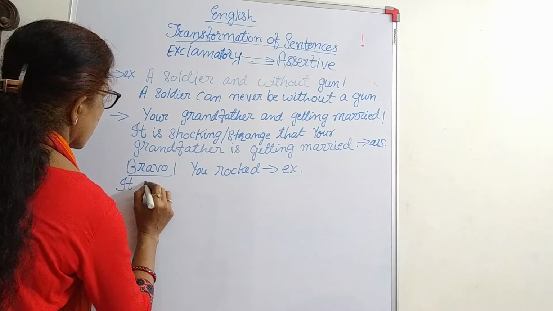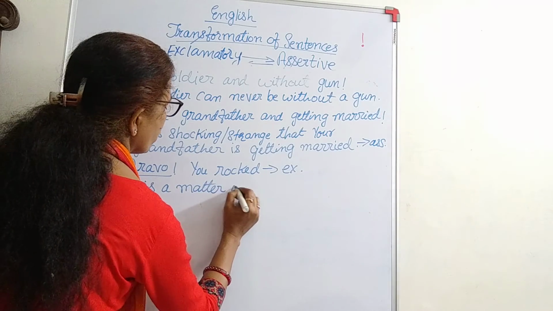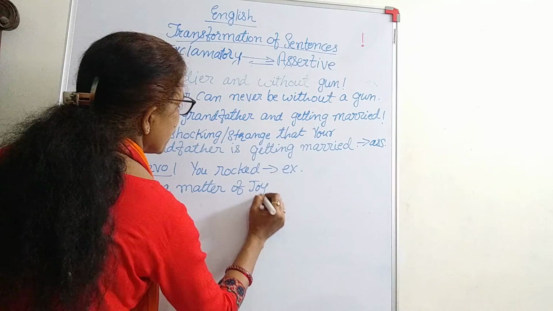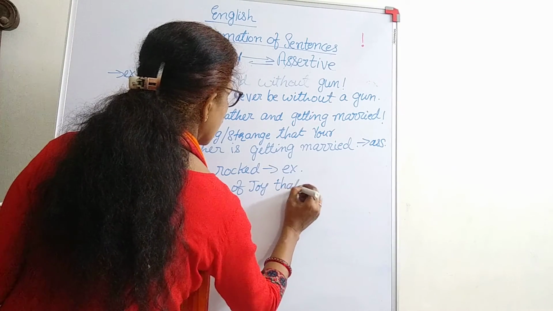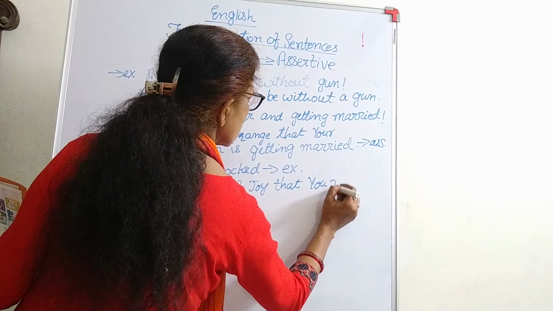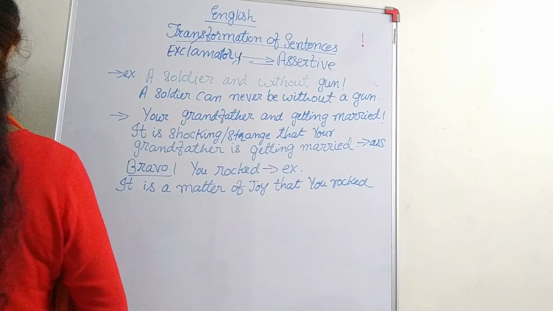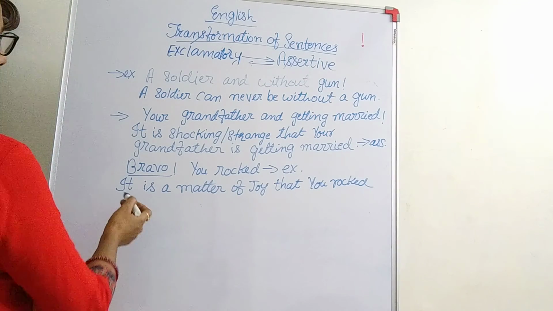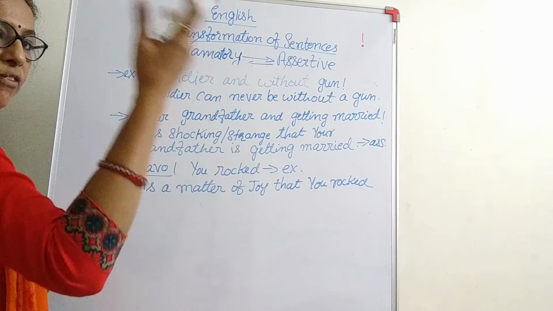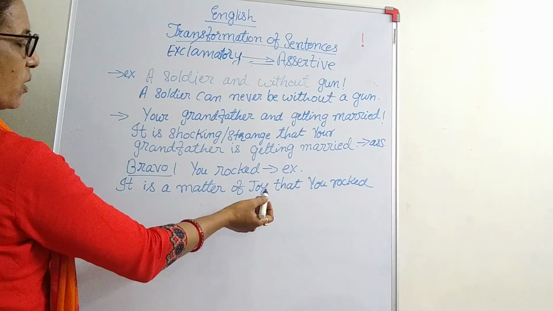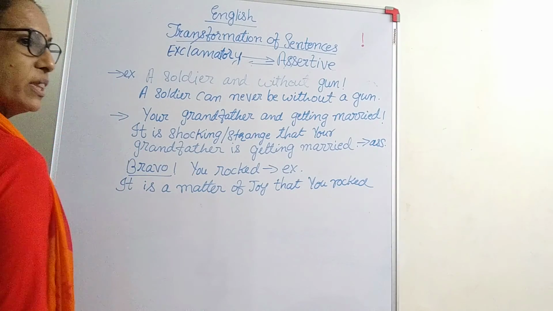It is a matter of joy or happiness. It's a matter of joy that you rocked. Or bravo, you performed well. Oh, bravo, you stood first. So it's a matter of joy that you stood first. It's a matter of joy that you won the first prize.